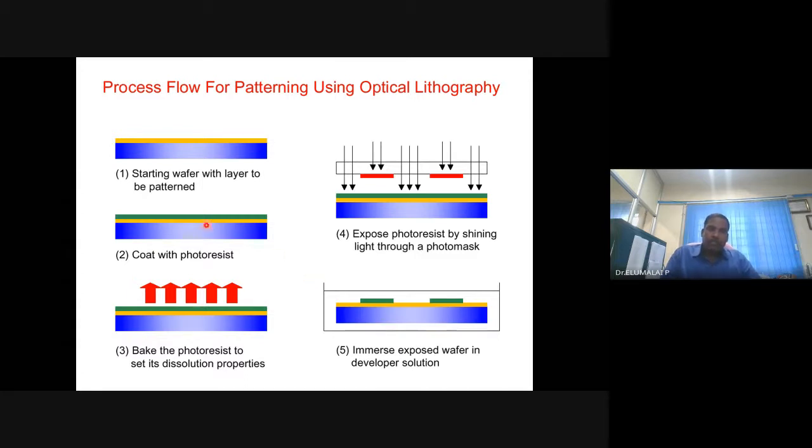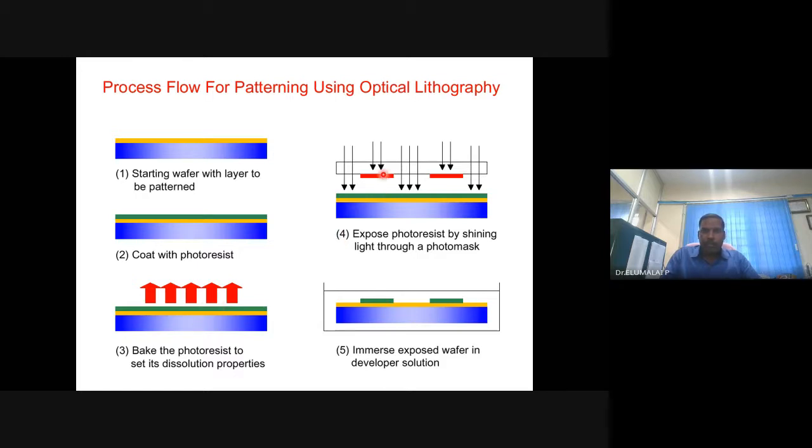First, you need to have a substrate on which the patterning has to be done. Then coat with the photoresist film so that when you expose it to radiation, it will not affect the substrate. Cure or bake it so that all the moisture is evaporated.